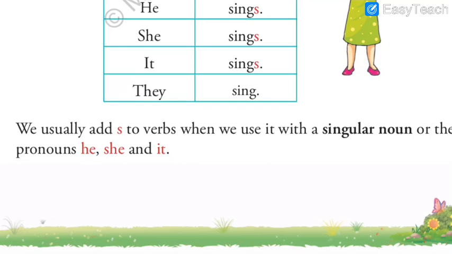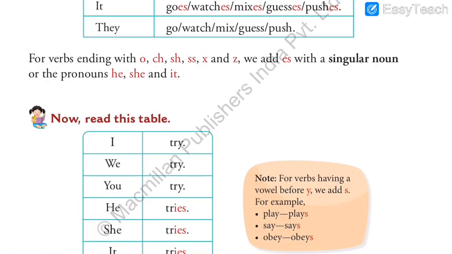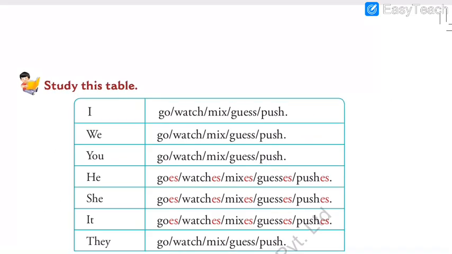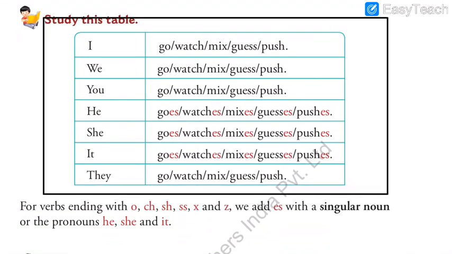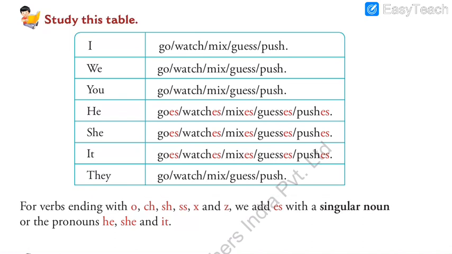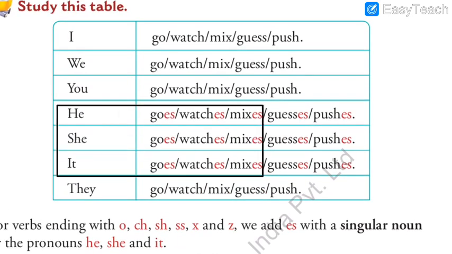So it is given here that we usually add s to the verbs when we use them with a singular noun or the pronouns he, she and it. This is just what I explained to you now. Then we studied the second table, in which, let me just highlight the he, she, it part.